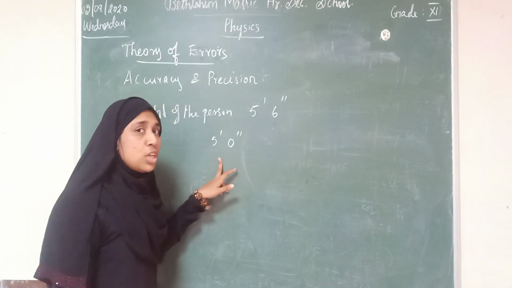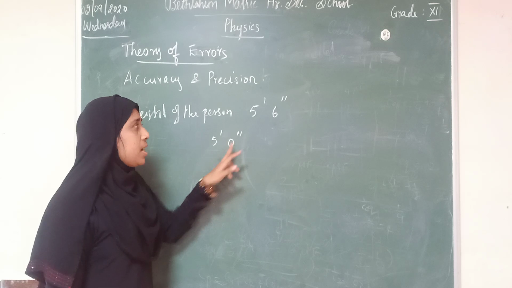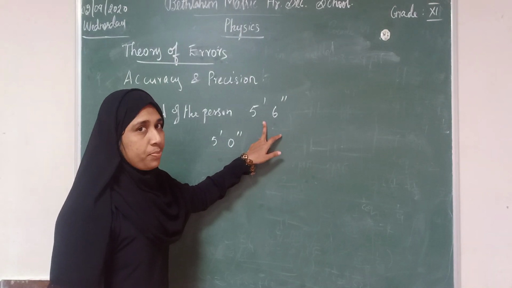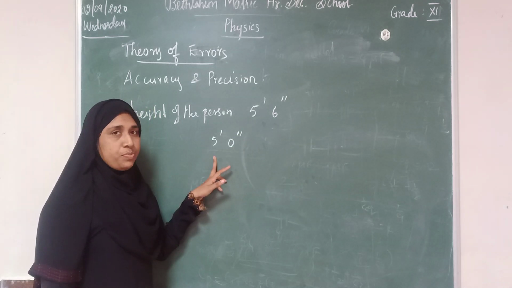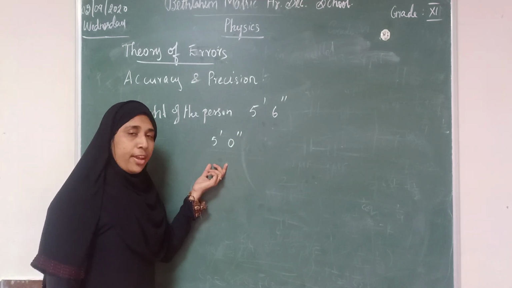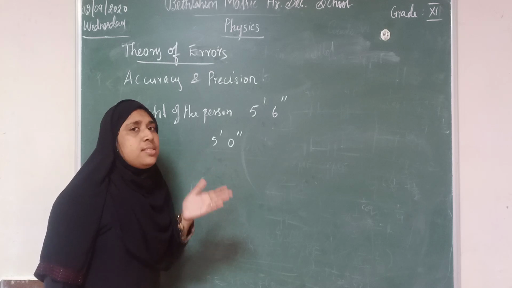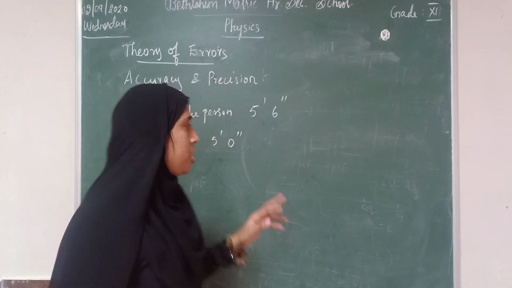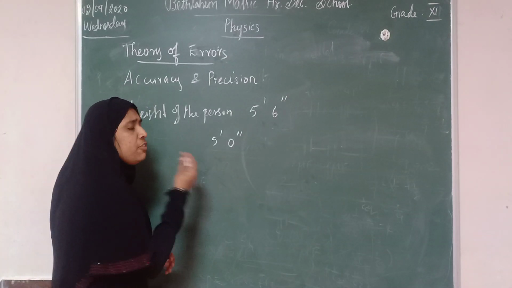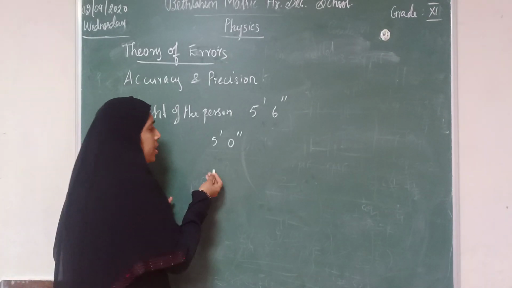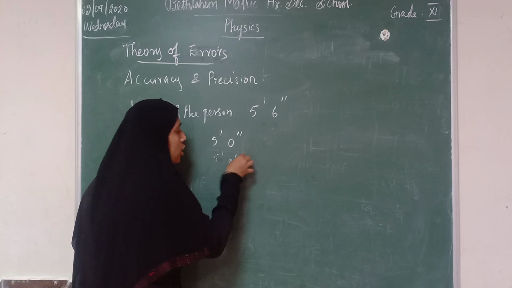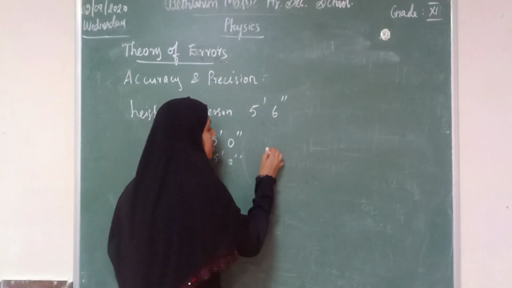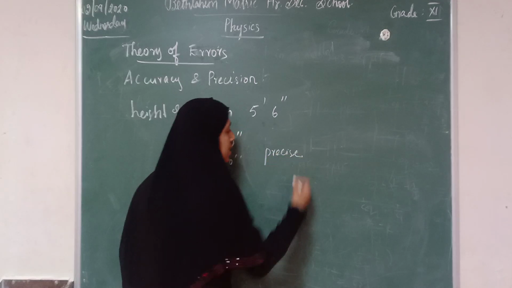So this is not accurate because the accurate value is 5 feet 6 inches. But this is the measured value. It is not accurate. Consistently, when we are getting the same value for 3 trials, the same 5 feet 0 inches, we can call these measurements precise measurements.